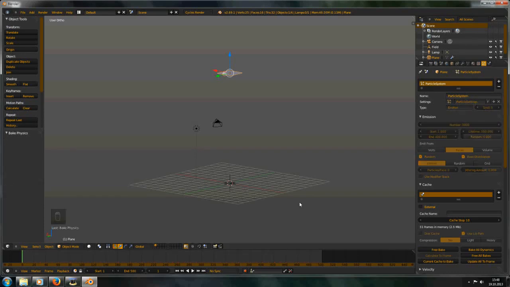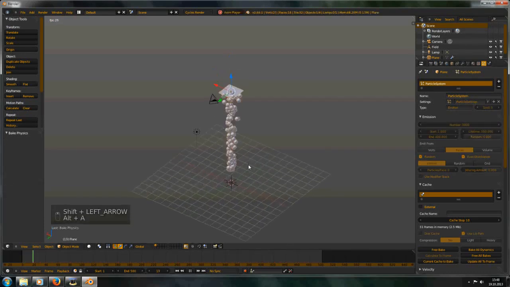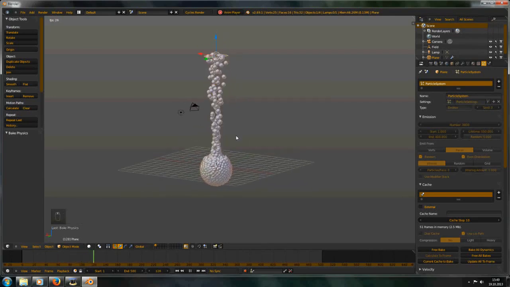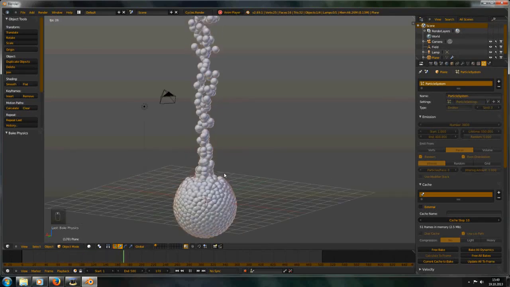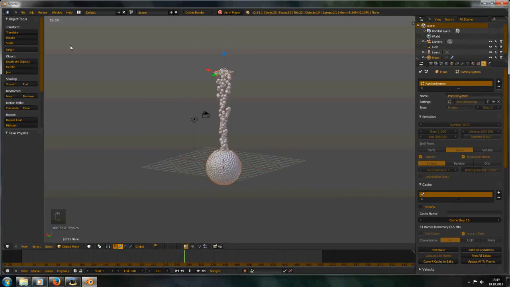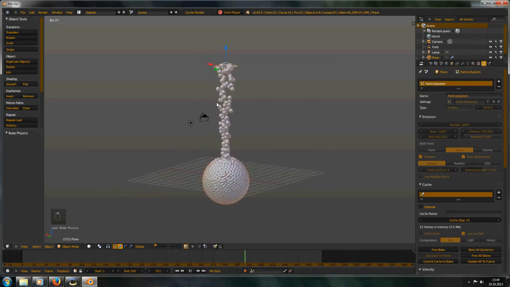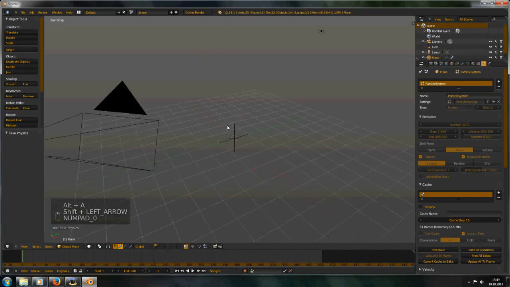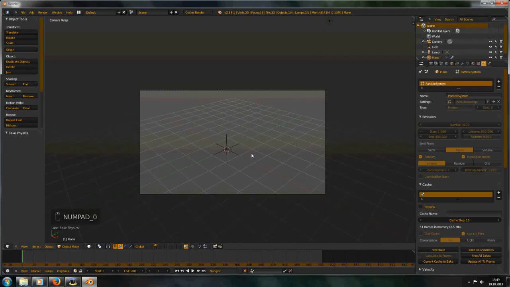So it's not that heavy for your computer to simulate live in the viewport. Now we have our 24 frames and even more. Yeah, that's great. Let's have a look into the camera.